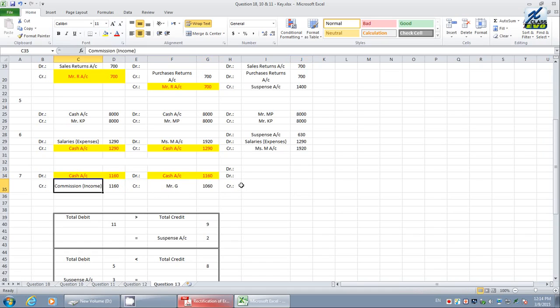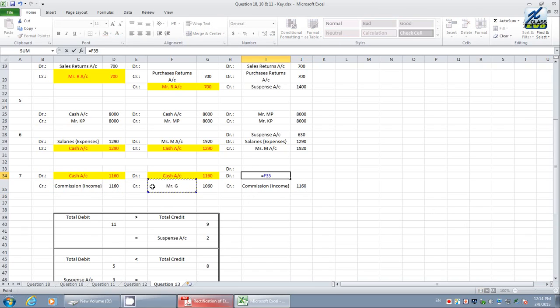If you see the income, we want income on the credit, so we post the income with the same value. We don't want Mr. G, therefore we post Mr. G on the opposite side with the same value. But to equalize, there is a difference here, therefore the difference always we need to post to the suspense account. The difference value is how much? We have to post the difference value.